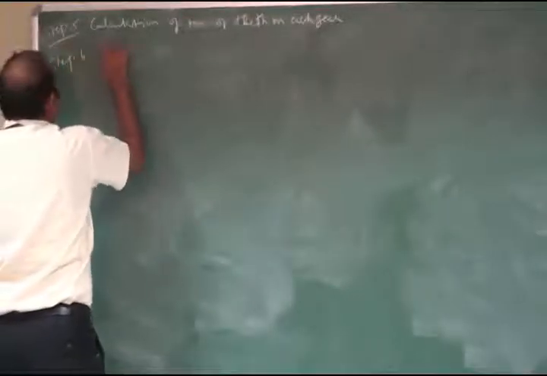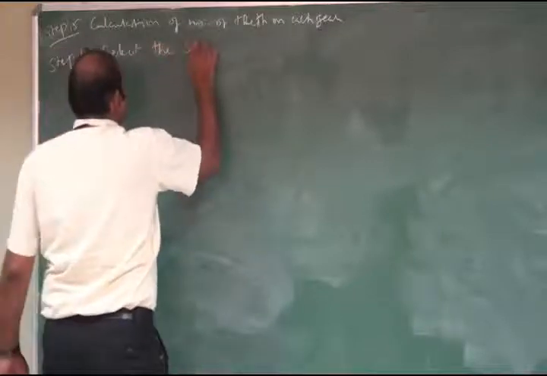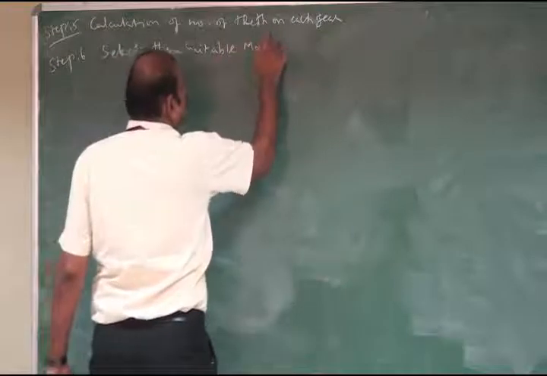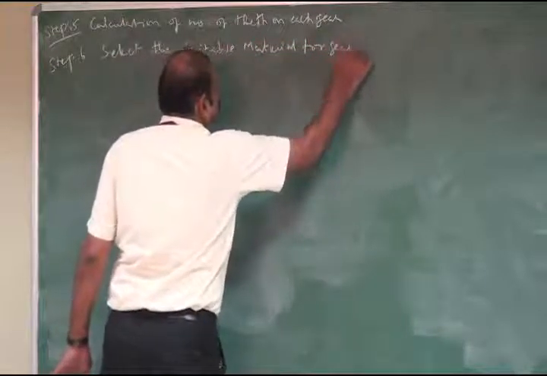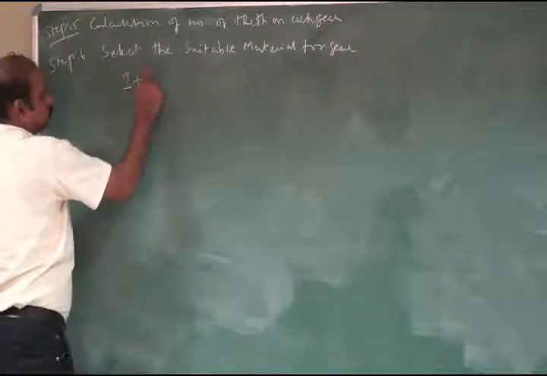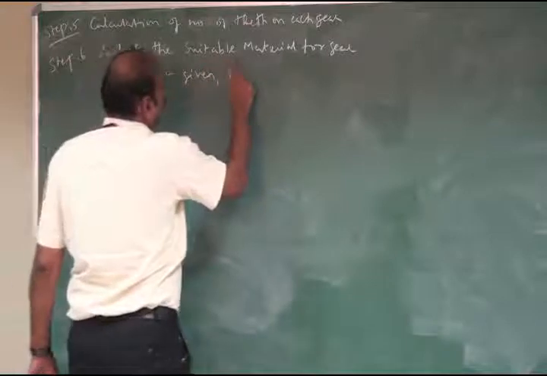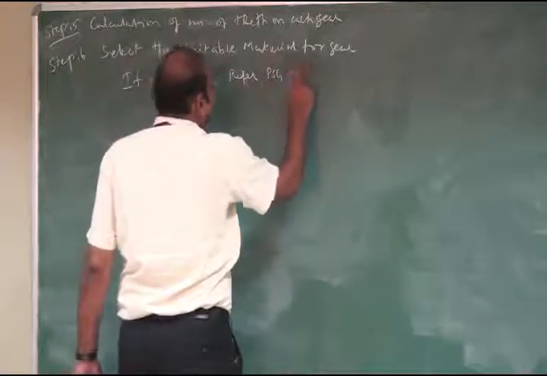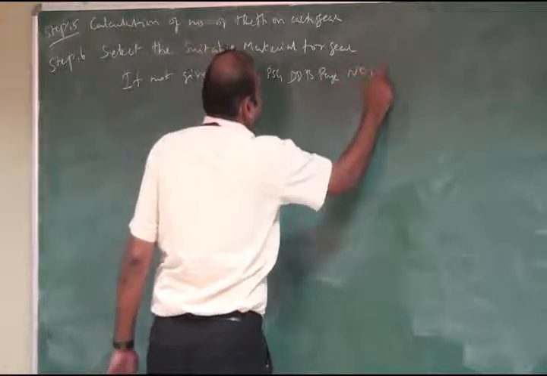Then step number 6, select the suitable material for gear. If not given, refer PSG design data book page number 8.5.